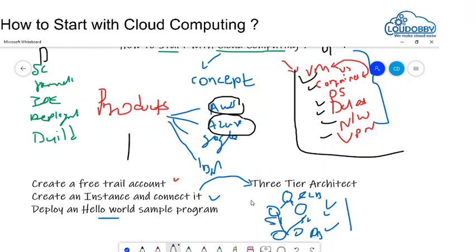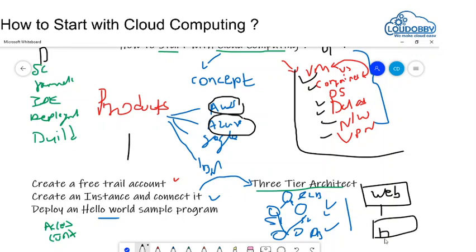In the hello world program, you will learn how to access and connect to the machine. Those basic things you will get to know. After that, you can start with the three-tier architecture, where you take a web application or web server, and then you have one DB, and a load balancer, ELB, elastic load balancer. Try to connect via the load balancer and see that your application is working.